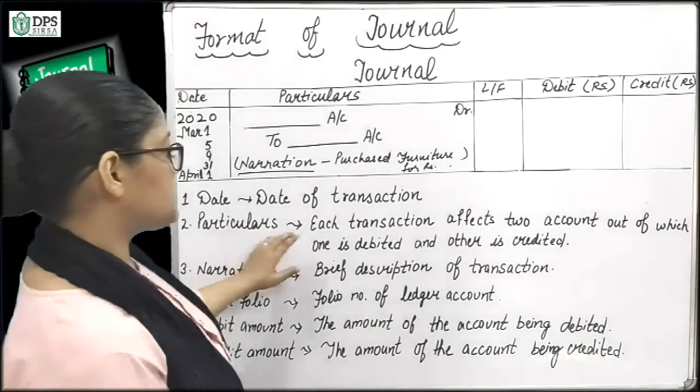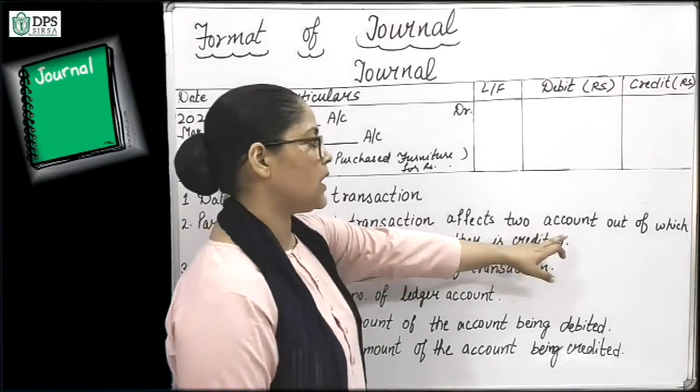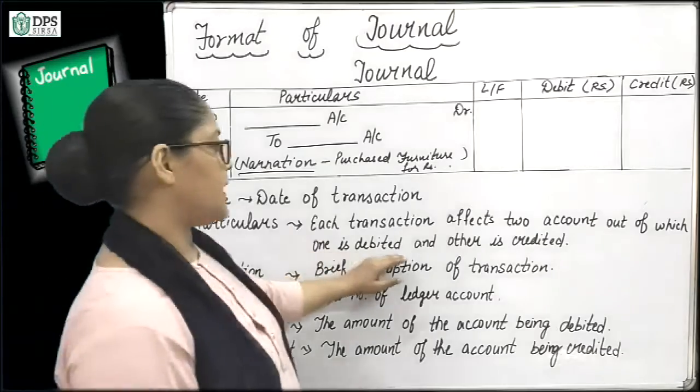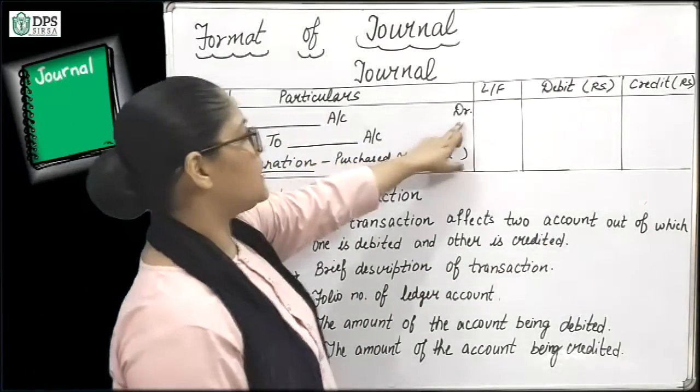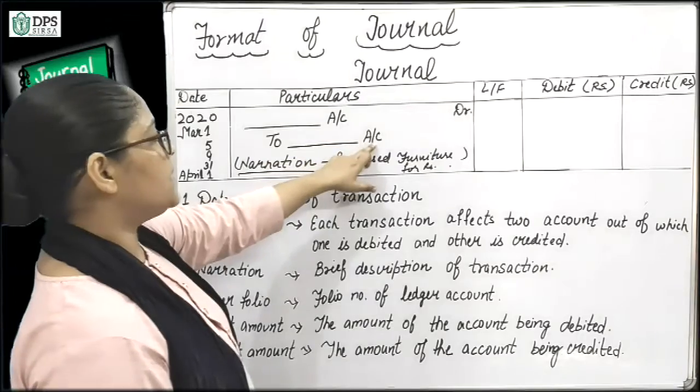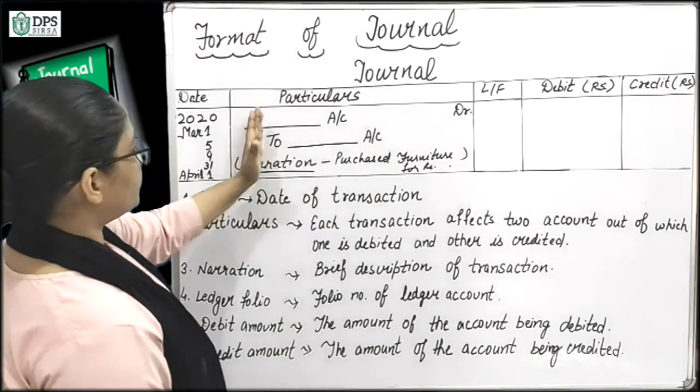So particulars, each transaction affects 2 accounts, out of which one is debited and other is credited. Here we will write the debit account, and here we will write the credit account, and it will be